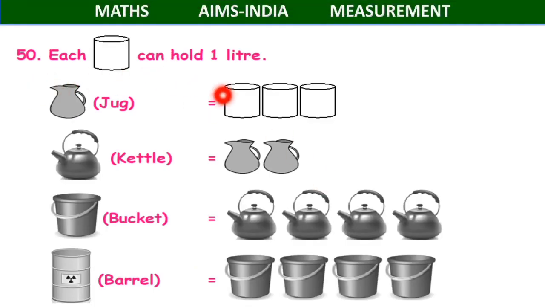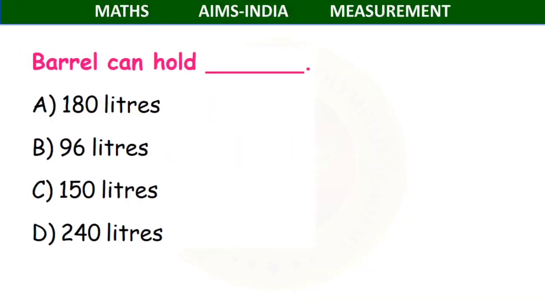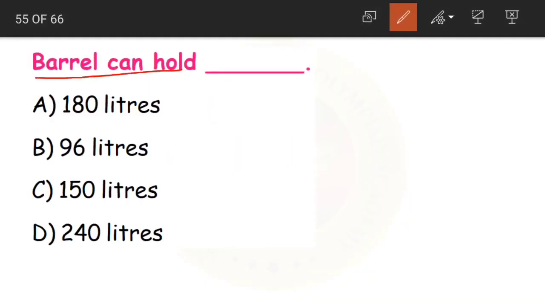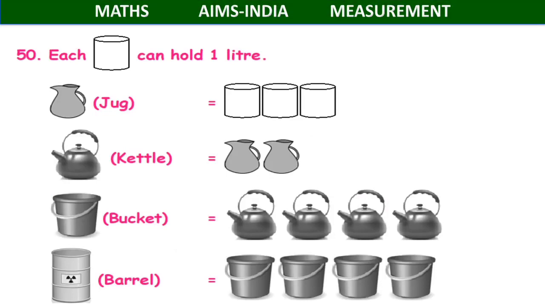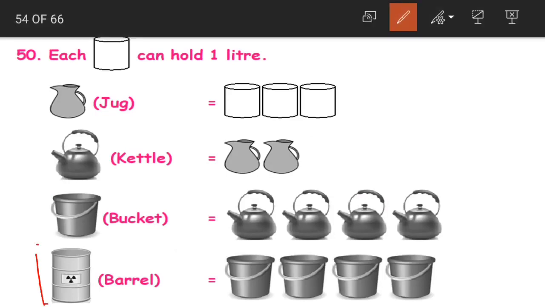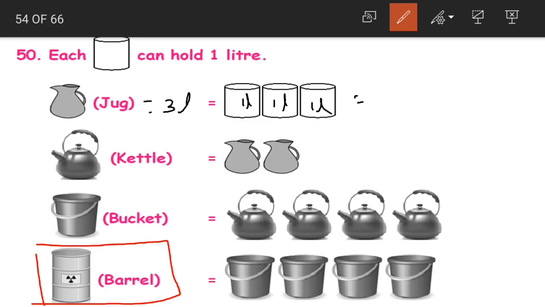Now again the same question, but if you look at this second part, we are asked to find out the capacity of another object, that is barrel. Where do we have barrel here? We have barrel at the last. Just now we found out that the capacity of this container is equal to 1 liter. The total capacity of jug is 3 liters.